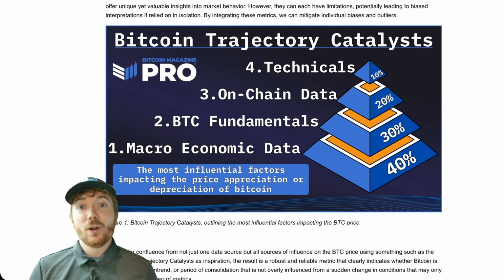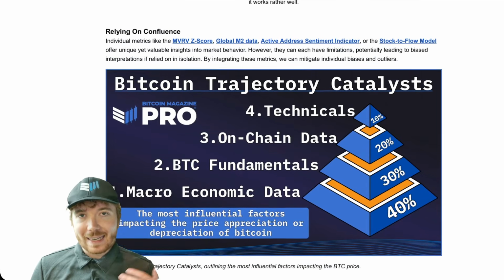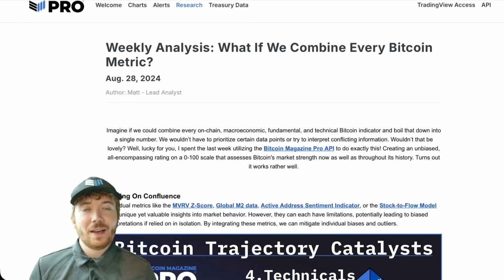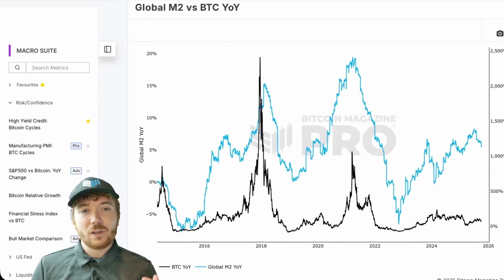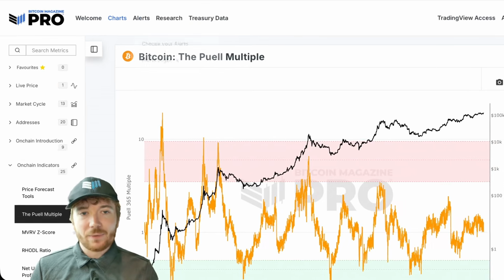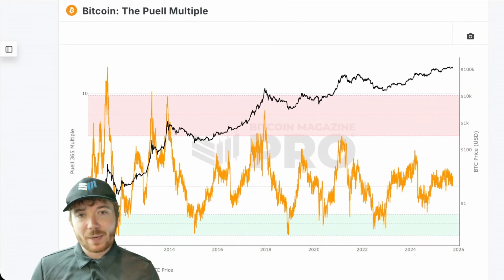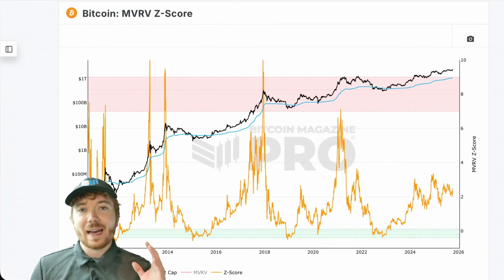If everyone's kind of looking towards certain levels and we can see historical patterns in investor behavior, then it's kind of a self-fulfilling prophecy to almost anticipate Bitcoin to be a little bit overvalued or undervalued at certain levels. So as I said, global M2 on a year-on-year basis, big influencing factor. The Puell multiple, miner profitability, the Bitcoin MVRV Z-score.